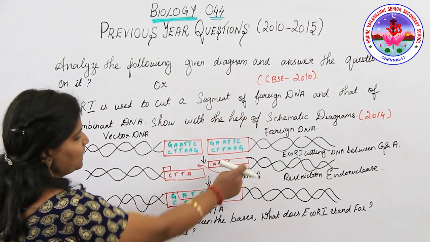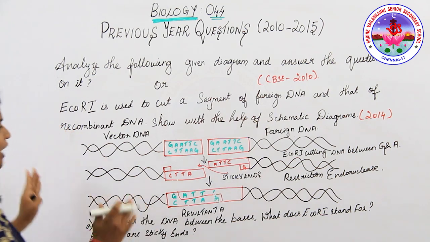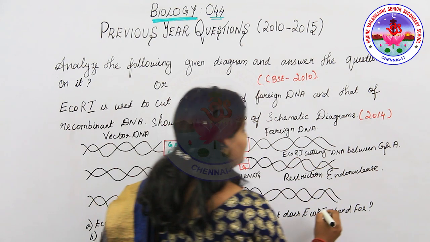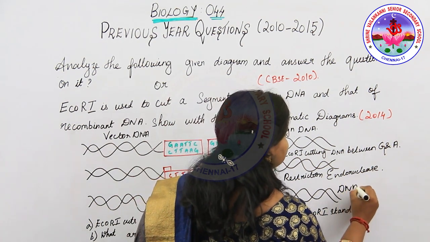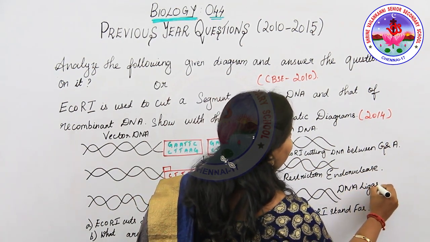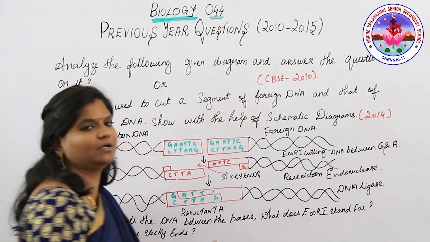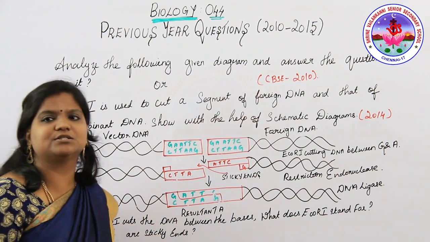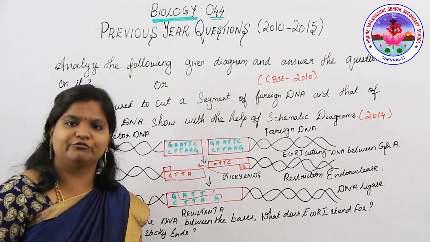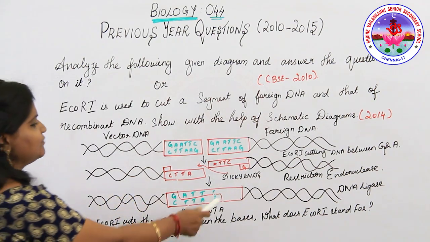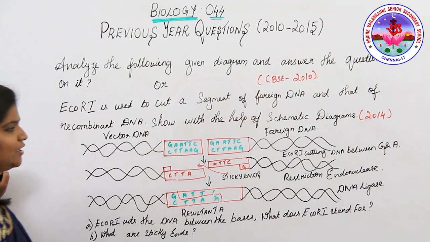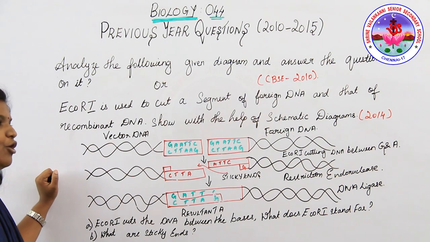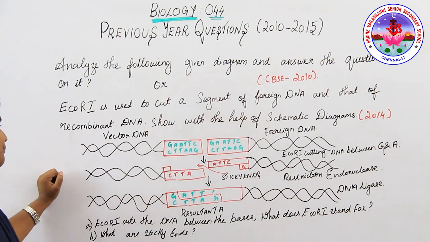Now this end, G. Now with the help of the molecular glue, which is called what? DNA ligase. DNA ligase is an enzyme which acts as a molecular glue, able to stick both the ends of the cut part of the DNA. So this will act as the sticky end. The sticky end will be made by the molecular glue called DNA ligase.